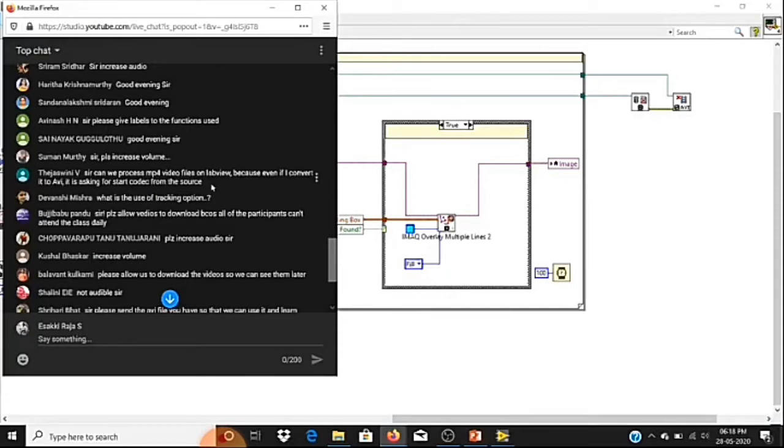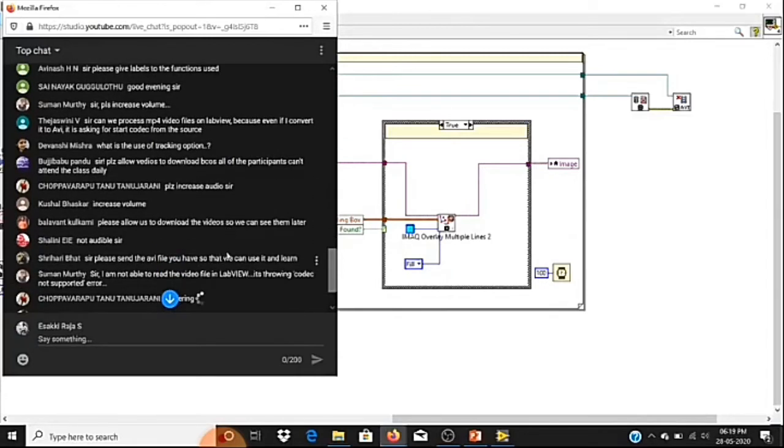So what is the use of the tracking option? Think that you want to test some defect analysis. You are manufacturing some product and you want to detect the defect. In those cases, you can use this tracking concept in those applications.